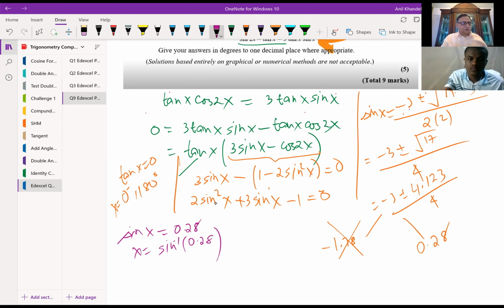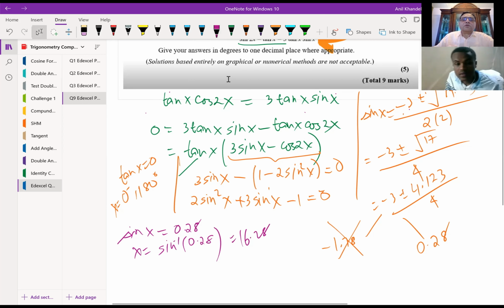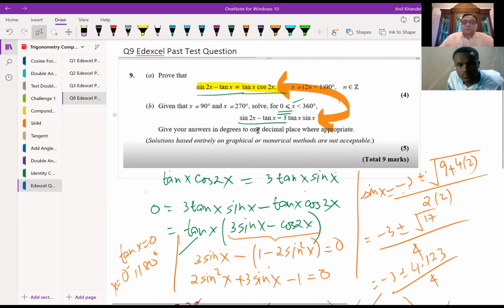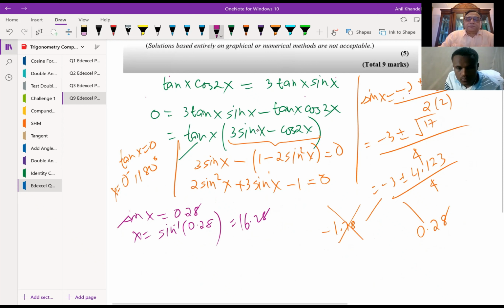So let me convert this to degrees now, and then we'll do sine inverse of 0.28. And we get 16 degrees. Correct? We have to write the answer to one decimal place, so 16.3.